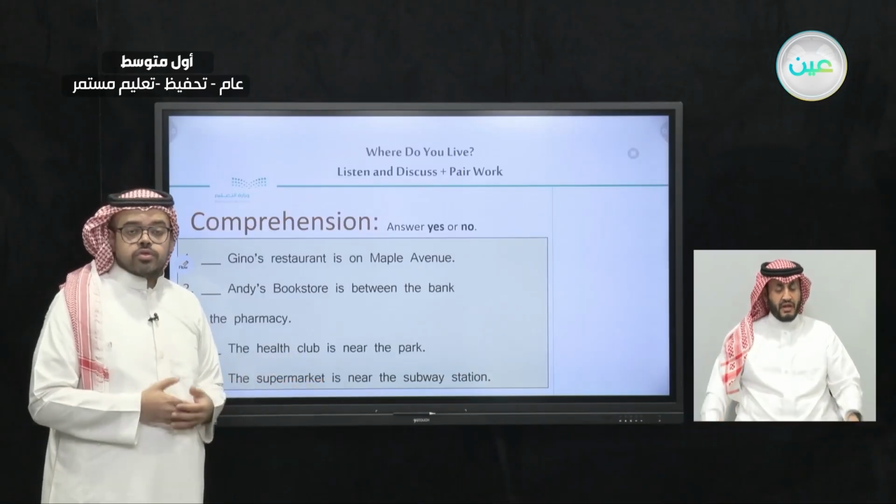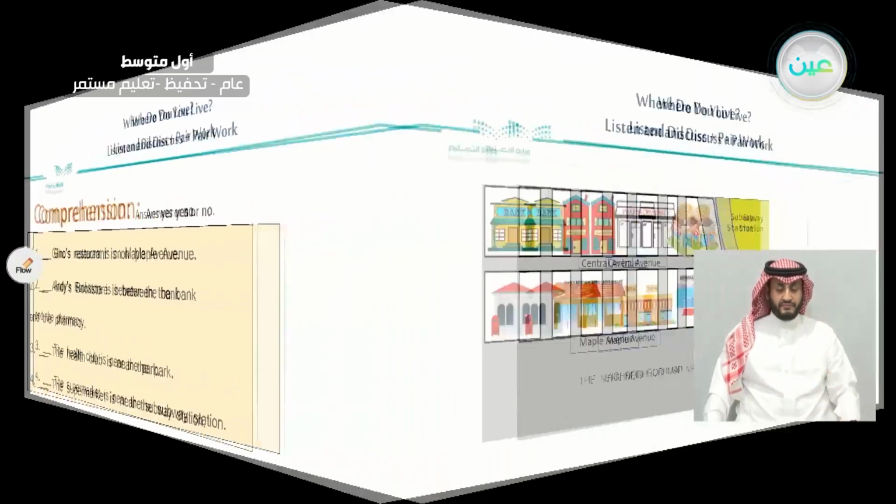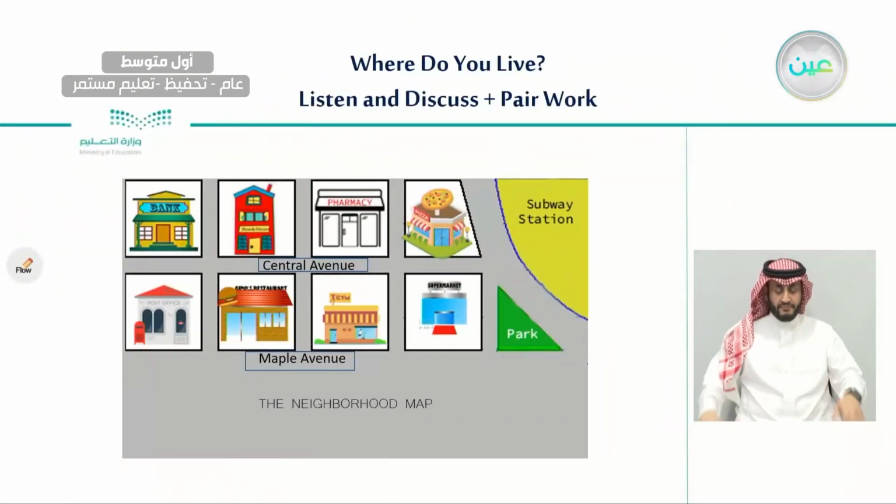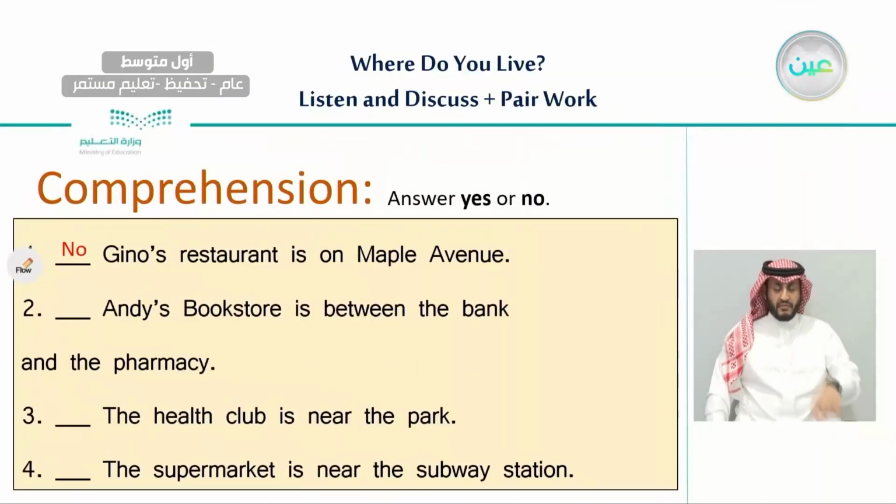Let's go back to the map and see. So, this is Geno's restaurant, and this is the avenue. Is this Maple Avenue? Very good. No, it's not Maple Avenue, so we put no.